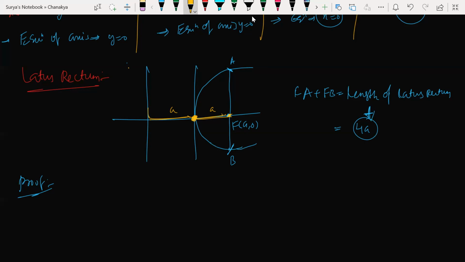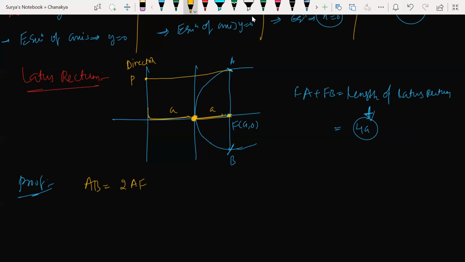Okay. So I took a point here. Let me take any point on the directrix. This is the directrix, beta. In fact, I took any point on the directrix as P. Let's say that I took a point P here. Now, can you say that here AB is equal to what? AB is equal to what? 2 times of AF.